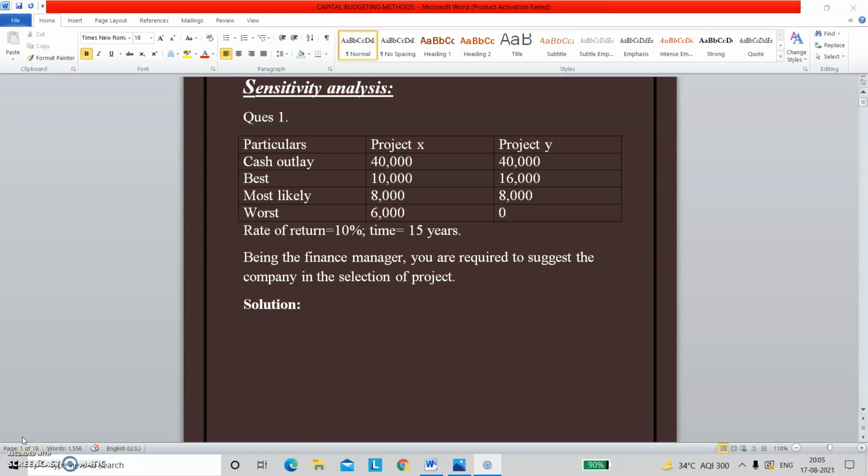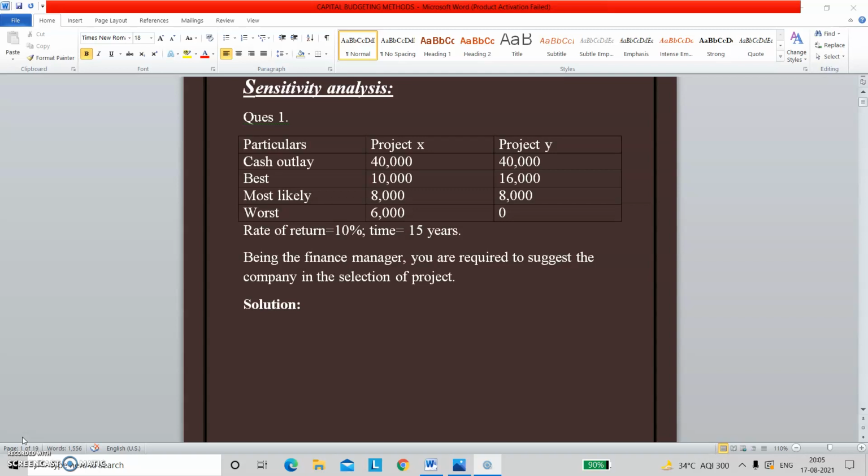Hello students, today our topic for the video is capital budgeting. As the name suggests, capital budgeting means whenever a company wants to invest in any project or investment, they need to know about the return statements. Whether they are going to earn a return from that particular investment, or incur losses, or be at the break-even point.